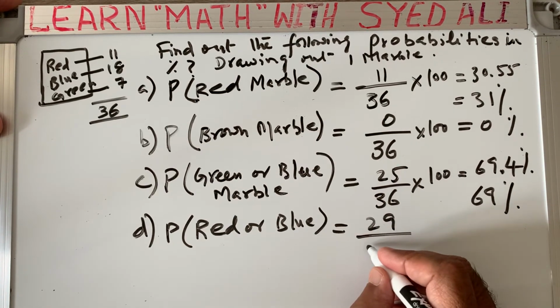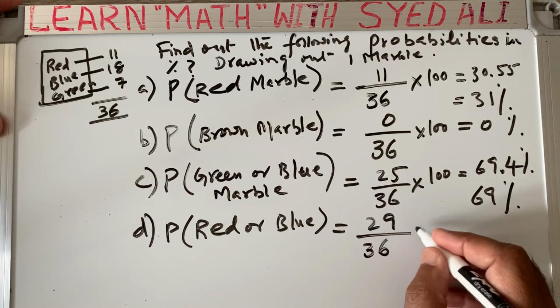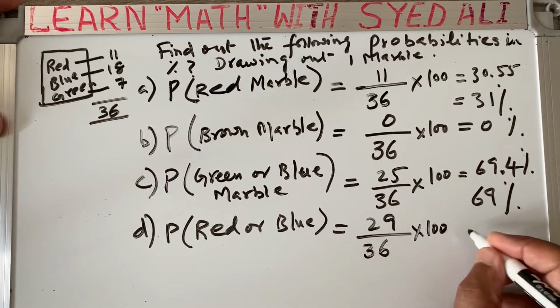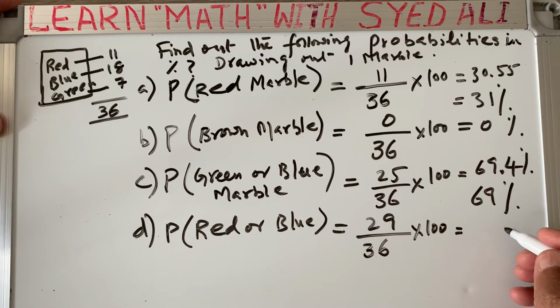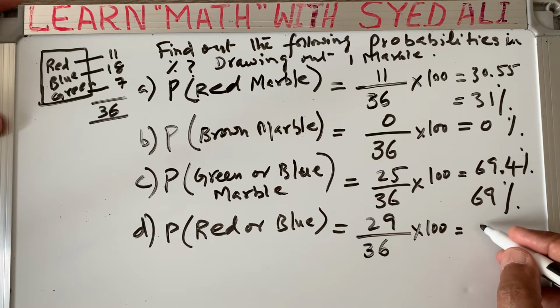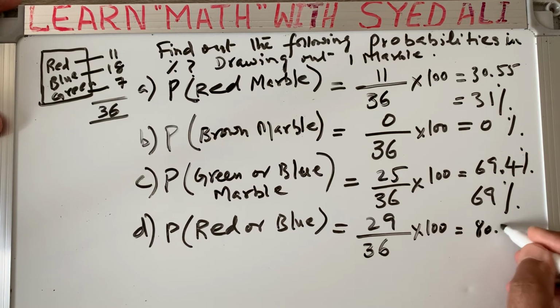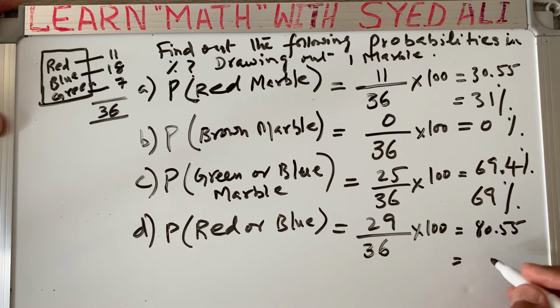The total number of chances is 36. Times 100, you get 80.55, so you round it off because it is 5, so it goes to the next digit, 81%.